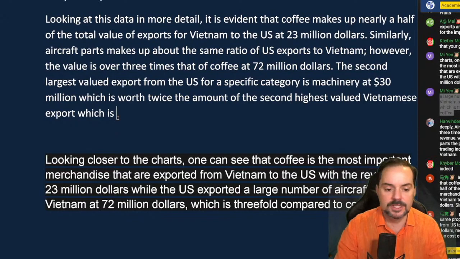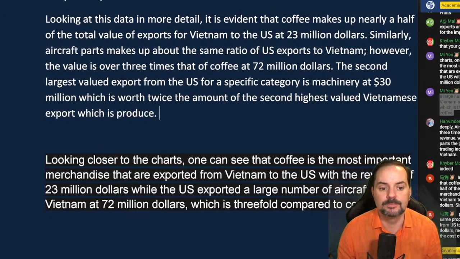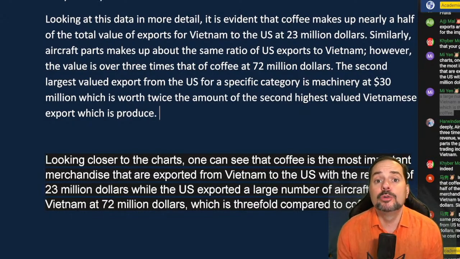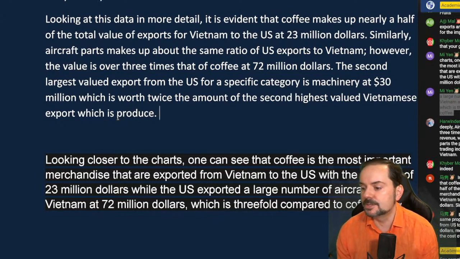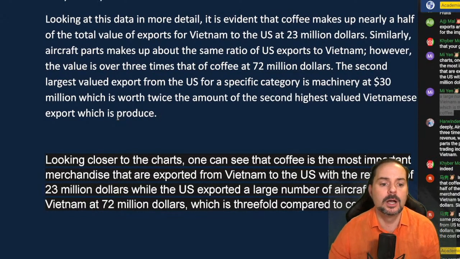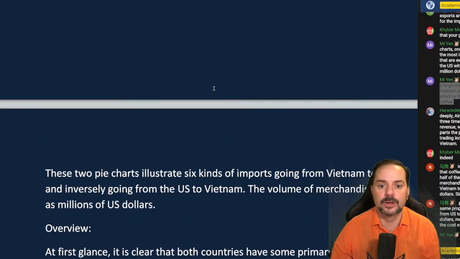Which is, hopefully somebody comes up with it, produce. Okay. So fresh produce, you're talking about fruits, vegetables, possibly meat, but in this case we know it's fruits and vegetables, okay? So, which is produce, all right?